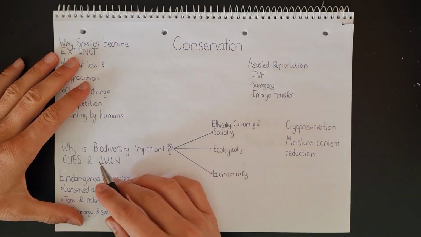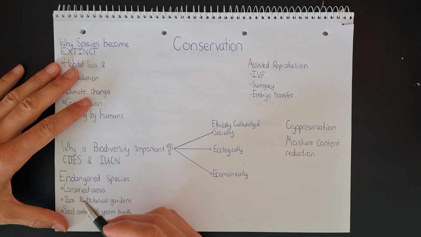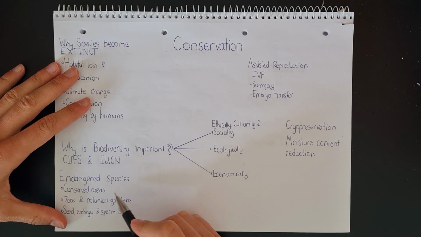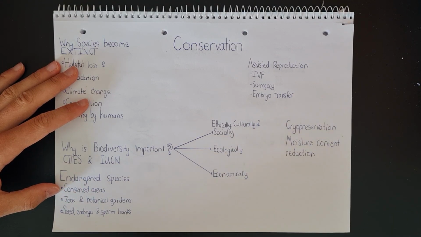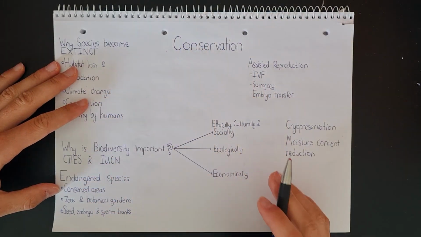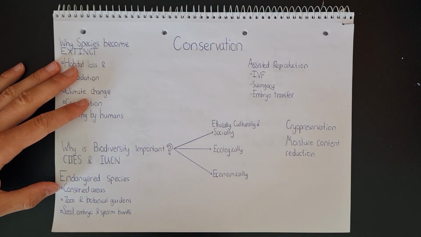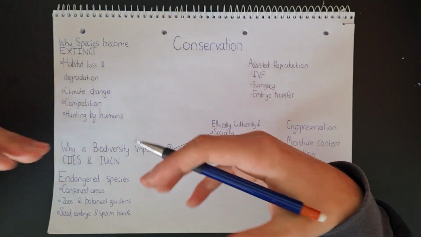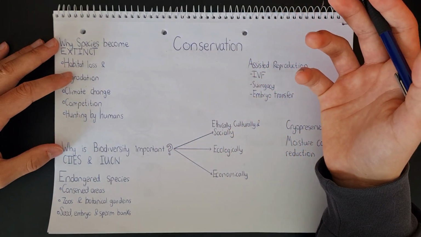So now that we know why biodiversity is important, let's take a look at some methods that we can use to protect endangered species. One of the first things that we could do is make conserved areas. These are things like national parks or marine parks, where we legally safeguard specific habitats, maybe one habitat or maybe a variety of different habitats, and they are patrolled by wardens. So this will enable the species that live in those habitats to grow, to survive, and to reproduce.